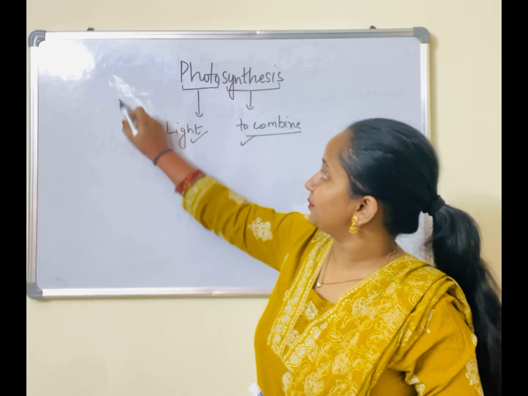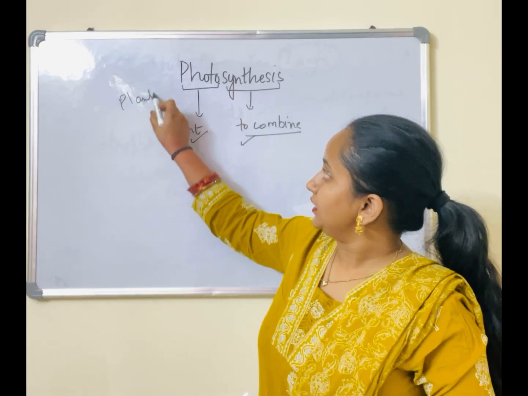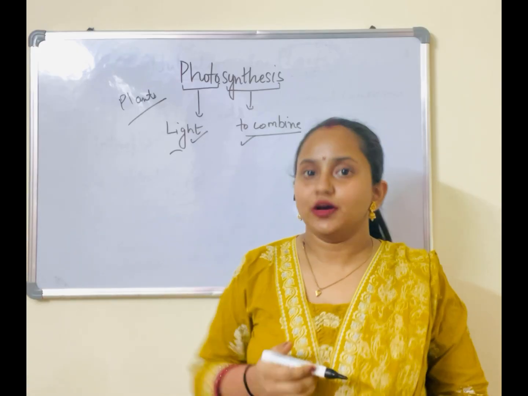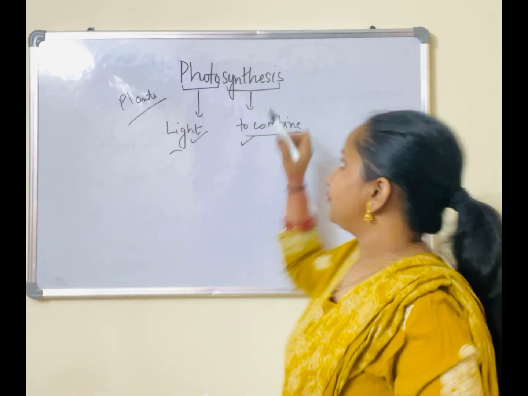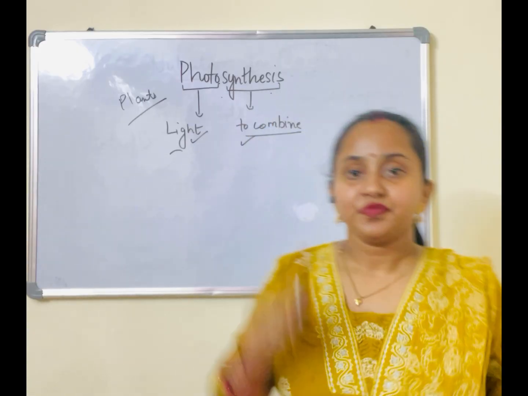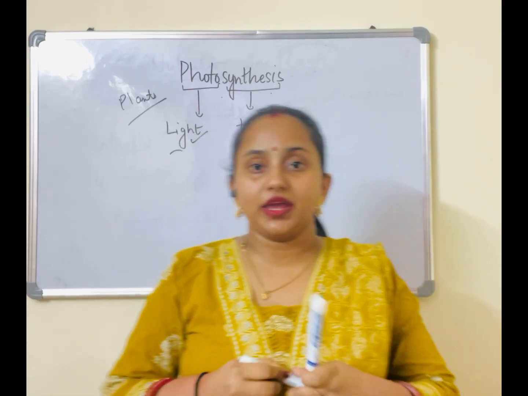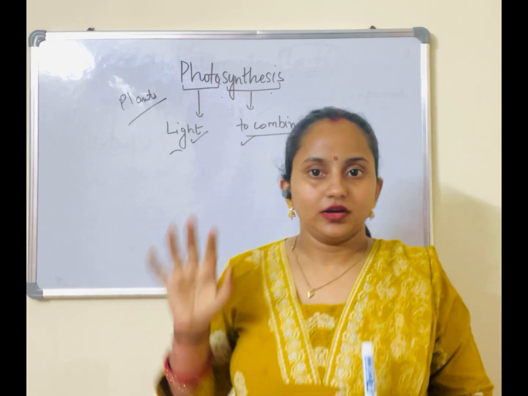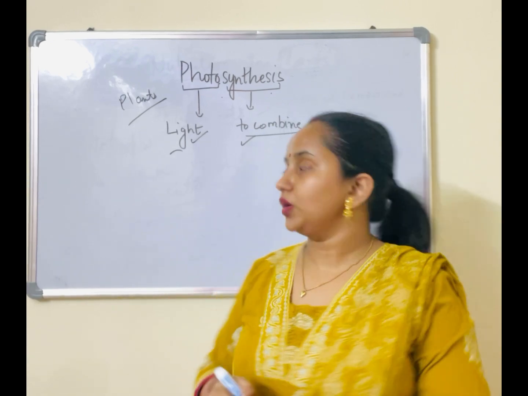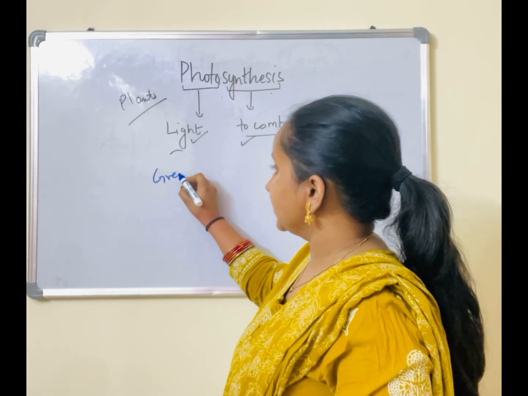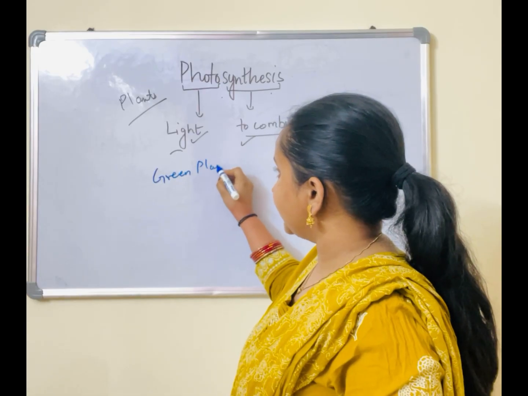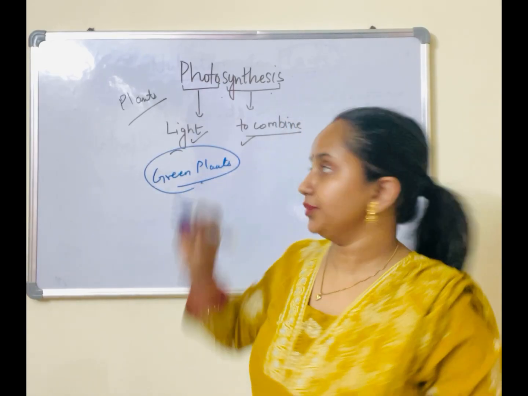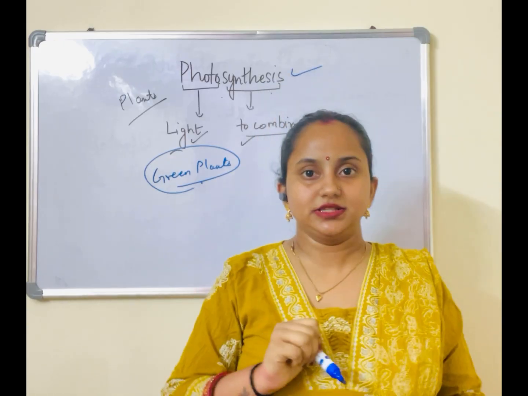Correction: what do the plants combine in the presence of light? Let's find out. So this process, photosynthesis, is the only way by which green plants can make their food. Okay? I'll repeat. Only and only green plants have the ability to make food by the process of photosynthesis.